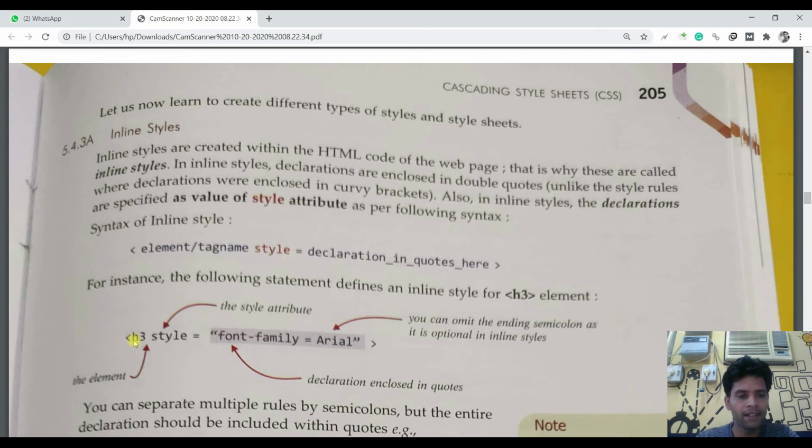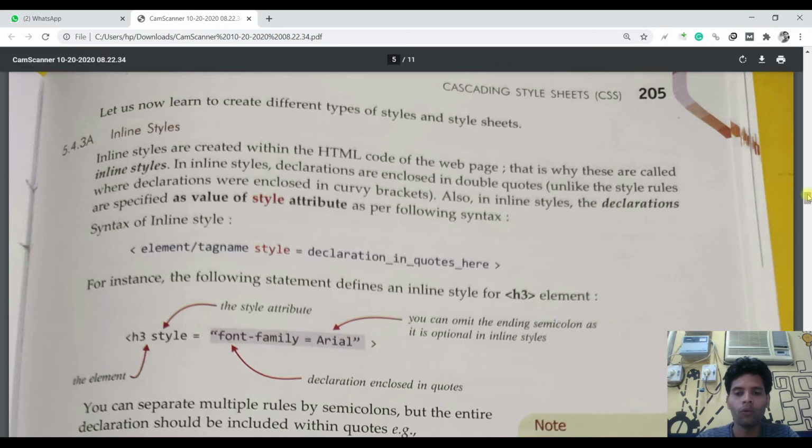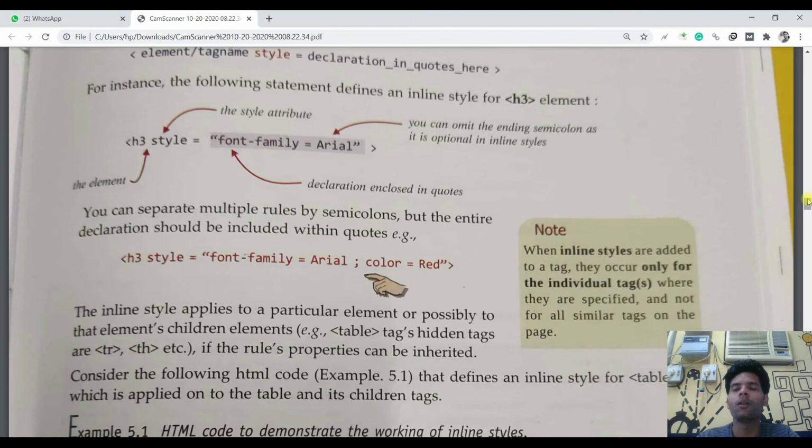For example, h3, this is an HTML tag, and we will write the CSS code inside the tag. Style equals to, in double quotes, font-family equals to Arial, quotes close and bracket close. So on the same web page, in the same file, we are writing the code inline, inside the tag. For example, we are customizing the h3 tag: h3 style equals to font-family Arial, color red. This is inline.